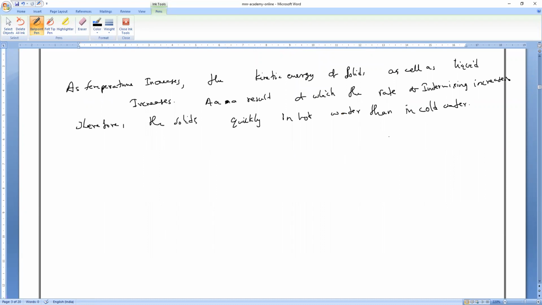We can even understand the effect of temperature on diffusion of solids into liquids. That's fine. Of course, solids dissolve much faster when the temperature is higher. That is what we have understood. Now, let us understand the rate of diffusion of gases, how temperature is affecting the rate of diffusion in gases. So let us see that.